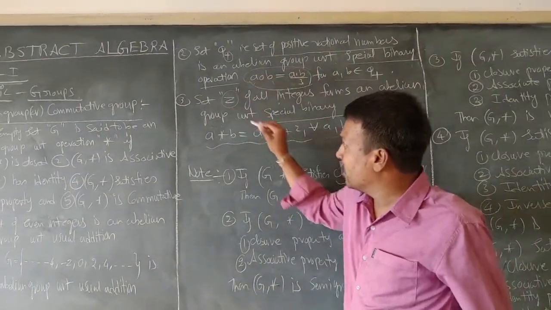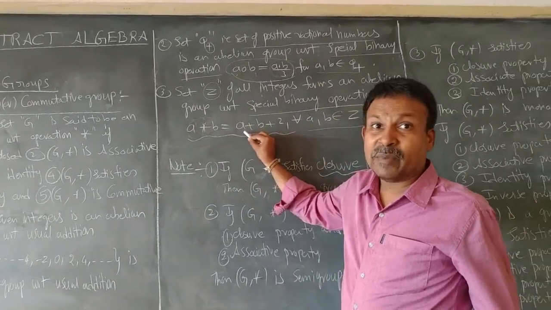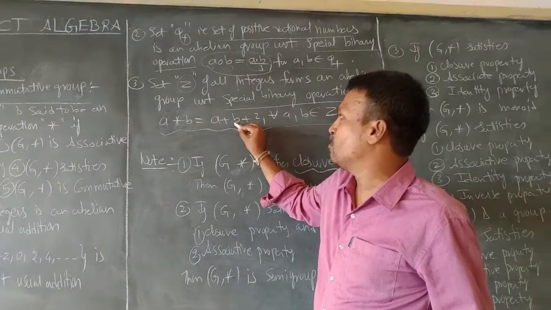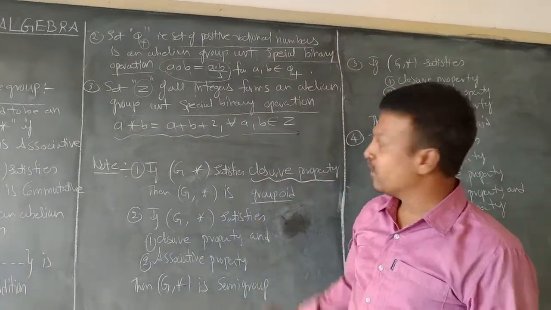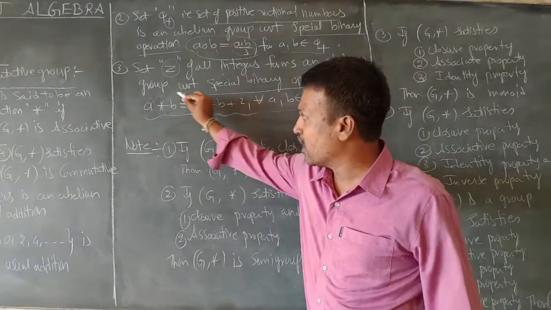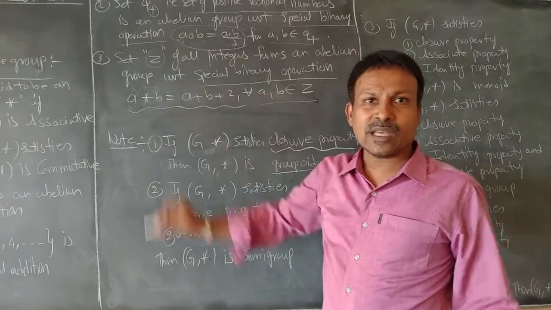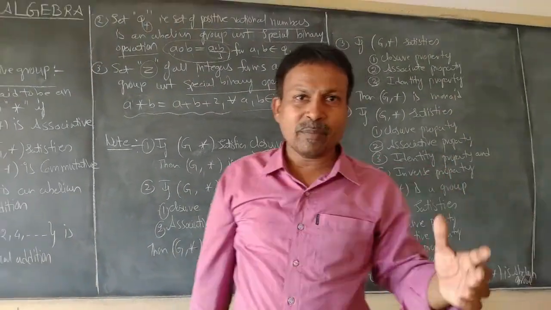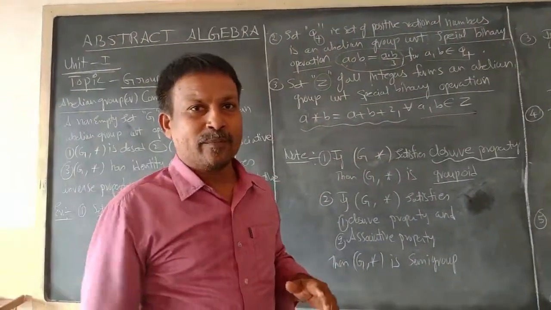In the third example, a star b is the operation which is connected between two integers by this condition a plus b plus 2 for every a comma b belongs to Z. Right. With respect to this special binary operation, all the integer elements satisfy the 5 properties: closure property, associative property, identity property, inverse property and the commutative property.